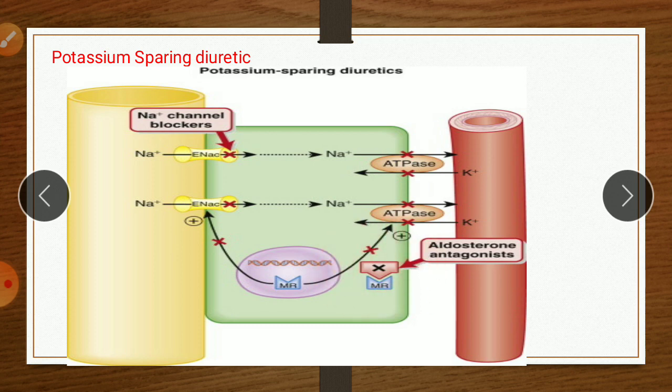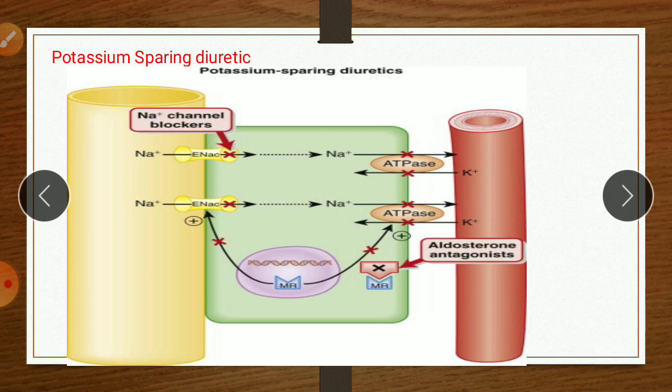As we have seen, most receptors are present on the outer side of the membrane, but there are some receptors called intracellular receptors. So aldosterone combines with its intracellular receptor to form a complex. Then this complex enters the nucleus of the cell and increases the synthesis of the sodium potassium ATPase pump.